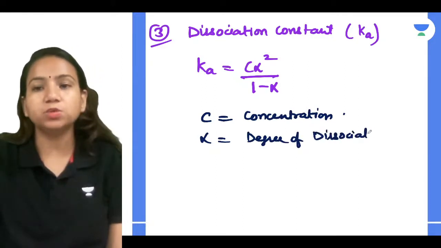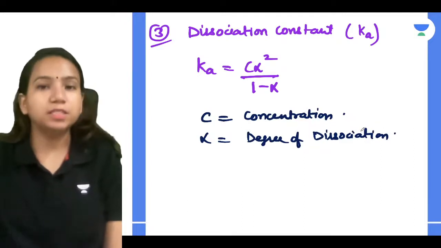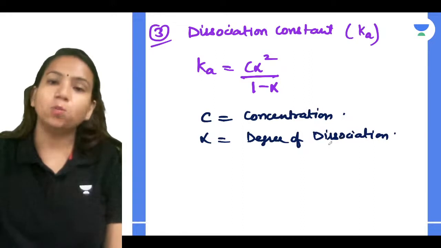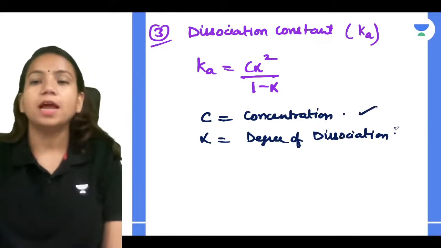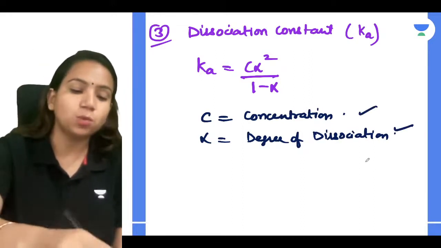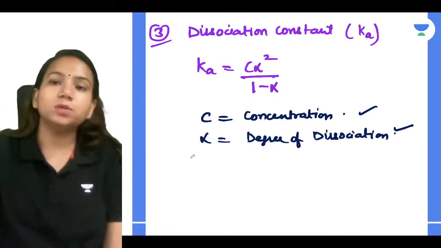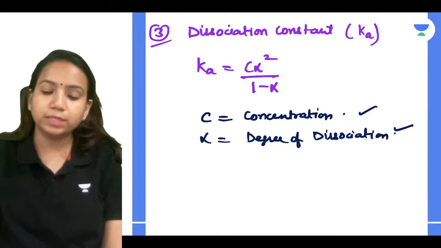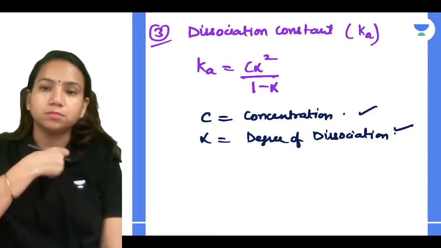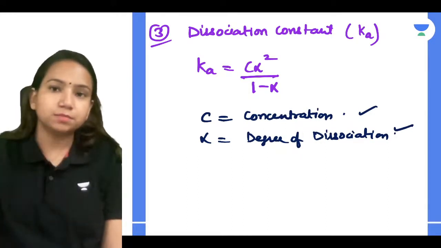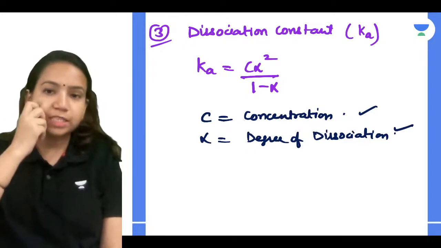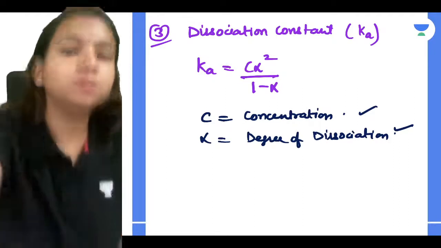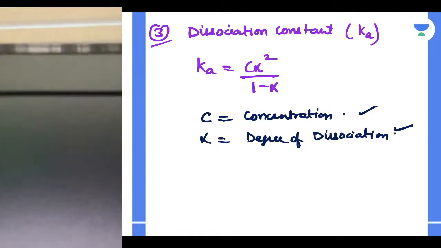We are talking about the dissociation constant, so we'll be taking the degree of dissociation only. So C is concentration and alpha is the degree of dissociation. That's what we can understand. Clear with it, everyone? I hope everyone understood this. Anyone is having any doubts still? Tell me, guys.